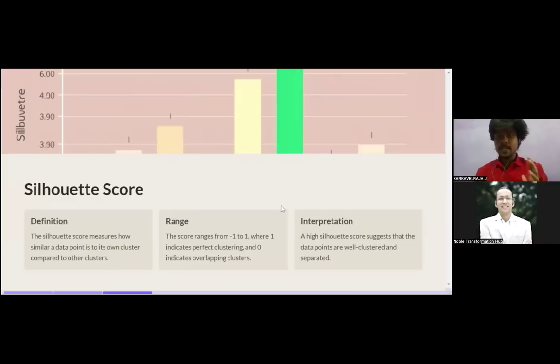Next, interpretation. A high silhouette score suggests that the data points are well clustered and separated. So we need a value of 1 to say that this data point truly belongs to the cluster. I hope that is a simple explanation. So, sir, over to you.